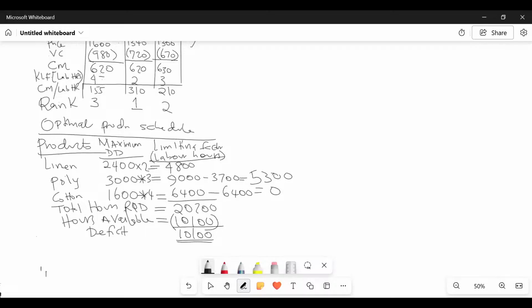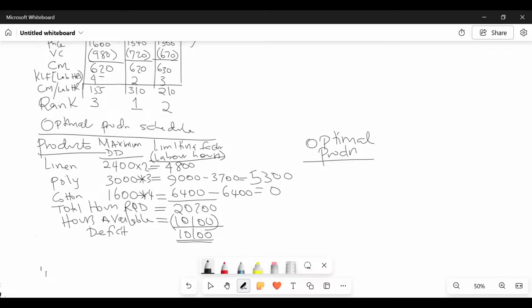Already now we have the hours. For linen, we are not going to reduce anything. For linen, the very best ranked product, we're going to leave it intact with 4,800 hours. But for poly, we have squeezed down the hours a little bit. For cotton, 0, isn't it? Then give me the very last column, optimal production. How many units then are we going to produce?